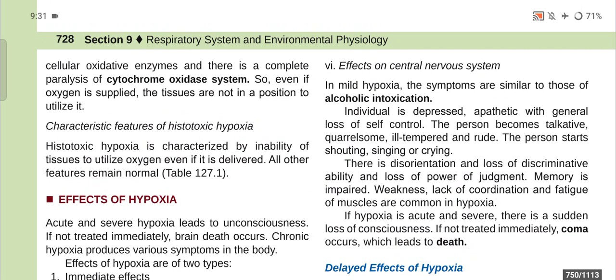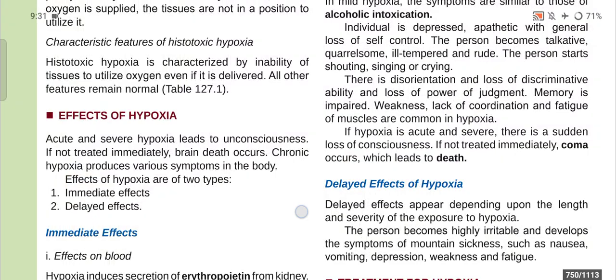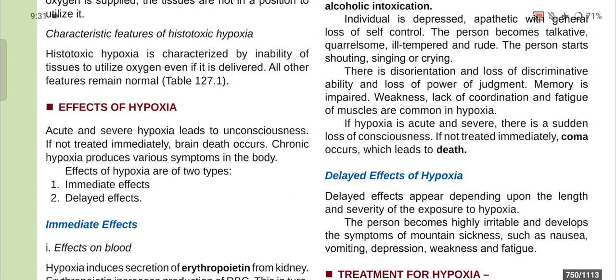There is disorientation and loss of discriminative ability and loss of power of judgment. Memory is impaired. Weakness, lack of coordination and fatigue of muscle are common in hypoxia. In acute and severe hypoxia, there is a sudden loss of consciousness if not treated immediately. Coma occurs, which leads to death.